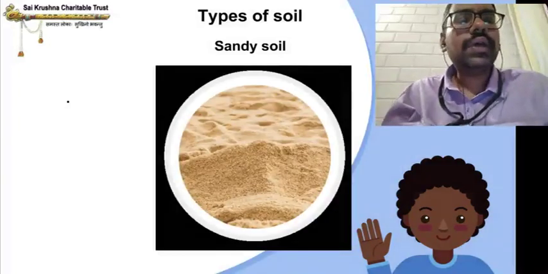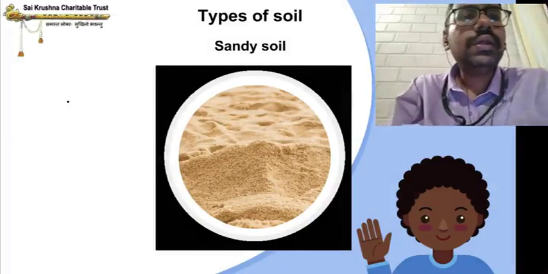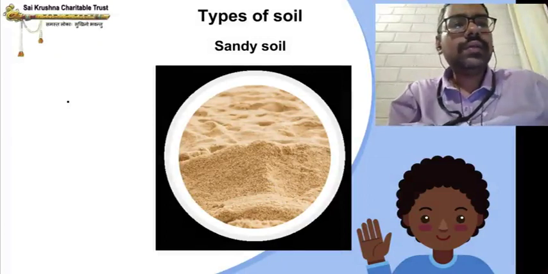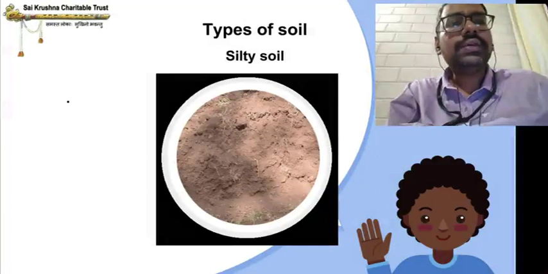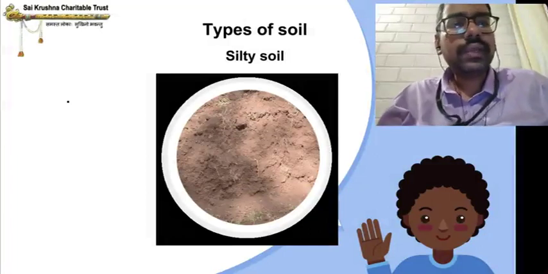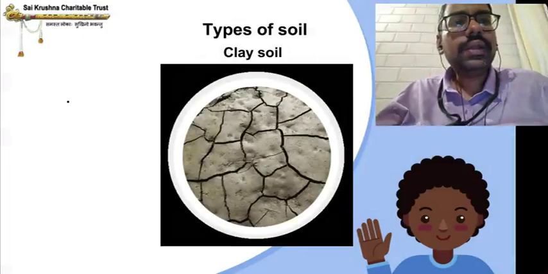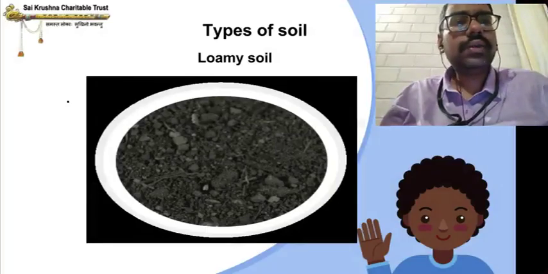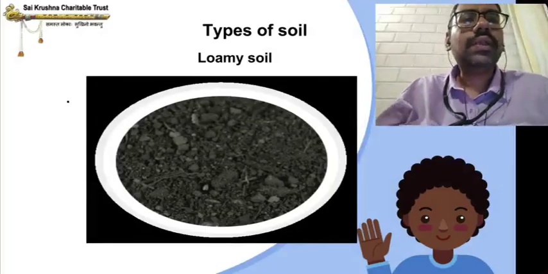Okay, now I am showing you pictures of the types of soil. This is how sandy soil will look. Okay, silty soil, this is how it will look. Okay, clay soil, this is the clay soil, black in color. And loamy soil, this is the loamy soil.